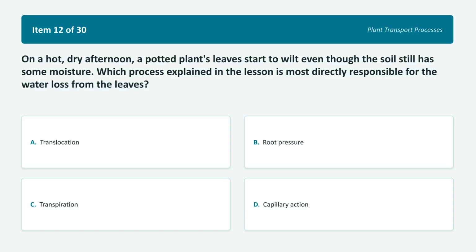Next, item 12. On a hot, dry afternoon, a plant's leaves wilt despite moist soil. Which process is most directly responsible for the water loss? Choice A, translocation. Choice B, root pressure. Choice C, transpiration. Choice D, capillary action. Think about how weather affects a plant. Pause the video and lock in your answer.